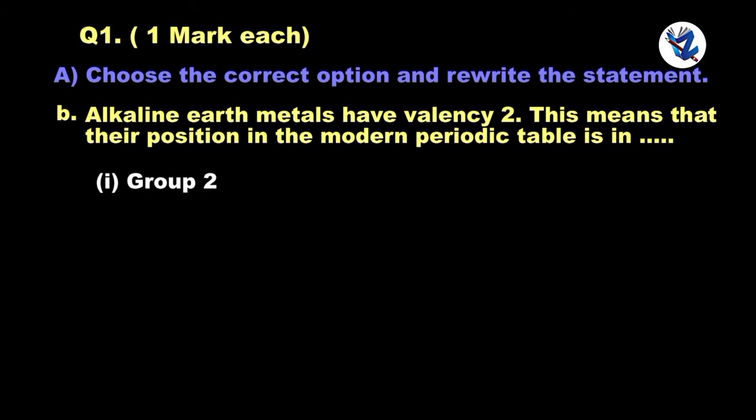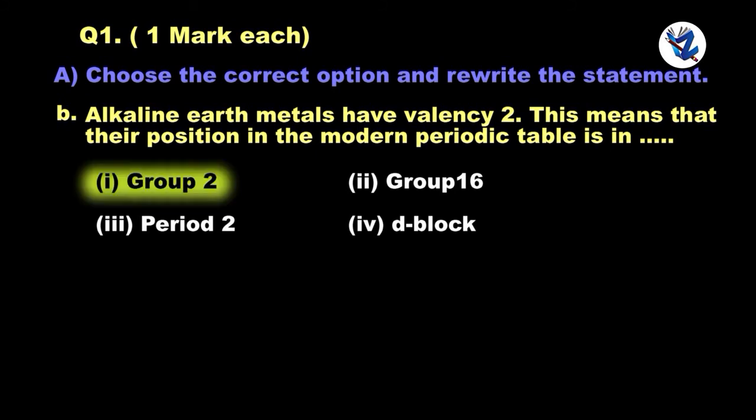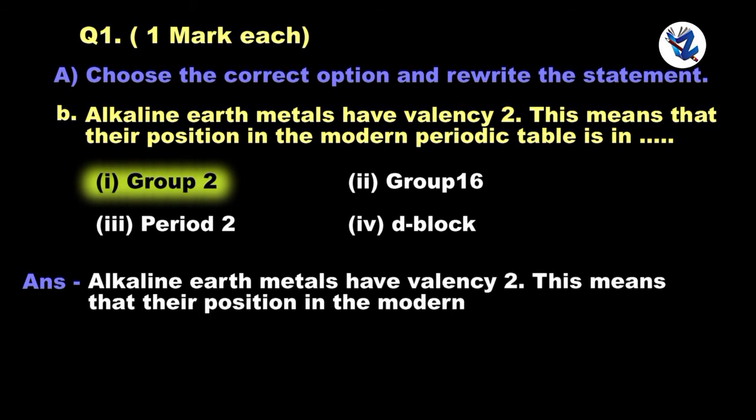Option 1, Option 2, Option 3, Option 4. And the correct option, Option 1. Alkaline earth metals have valency 2. This means that their position in the modern periodic table is in group 2.